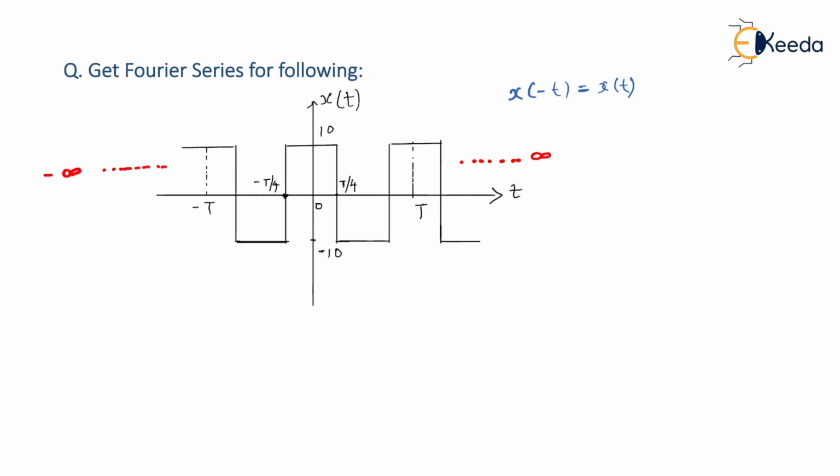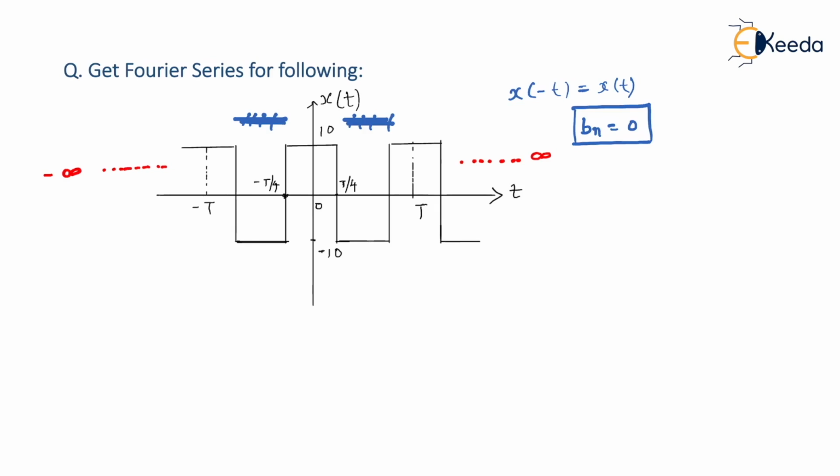We are really not going to waste our time applying that property, that is time reversal and everything. Just by observation, you know that whatever you see on the right hand side, similar things you see on the left hand side, that is the symmetry part I'm talking about, then the given signal is definitely an even signal. And you know that for an even signal, the value of Bn is by default 0. Only the values of a0 and an may exist.